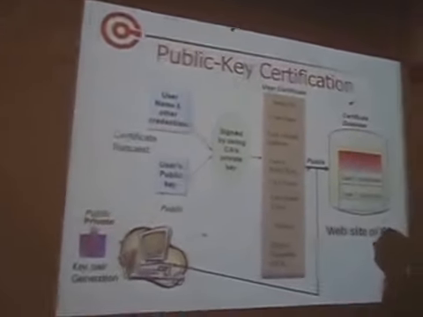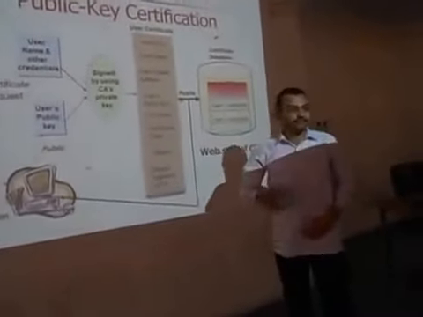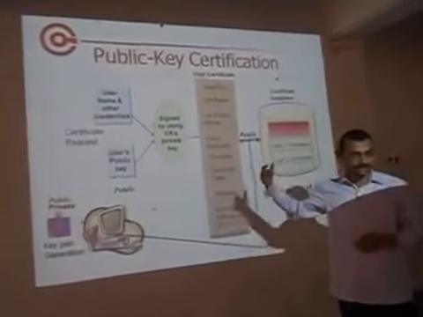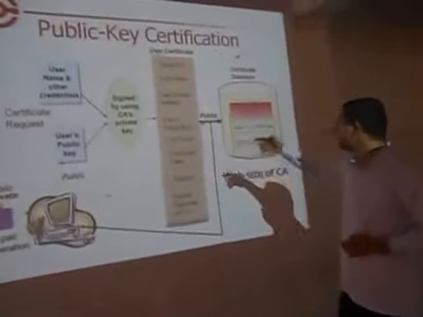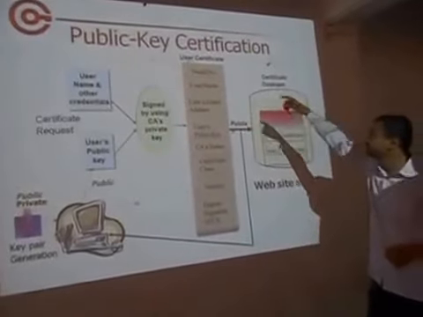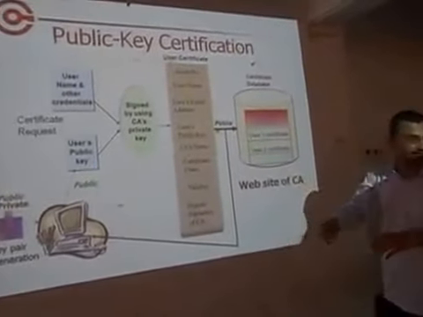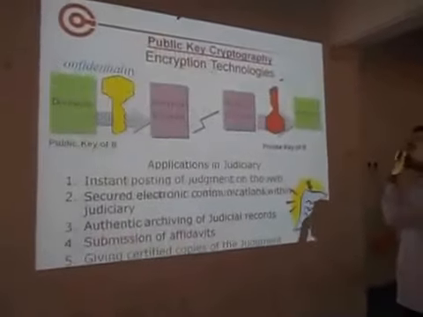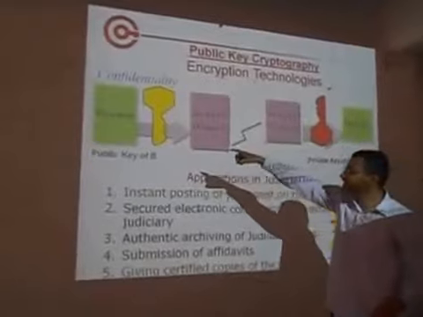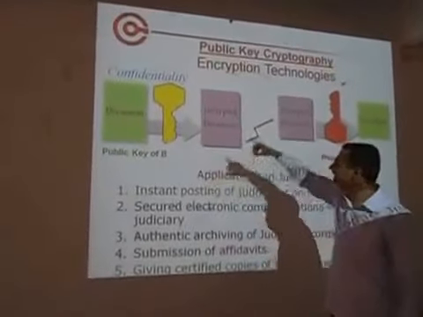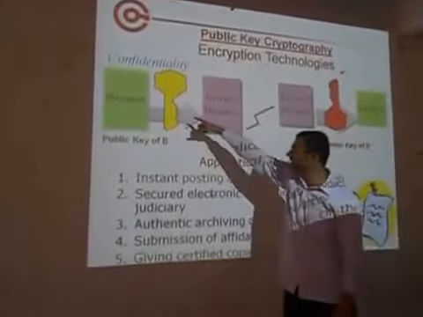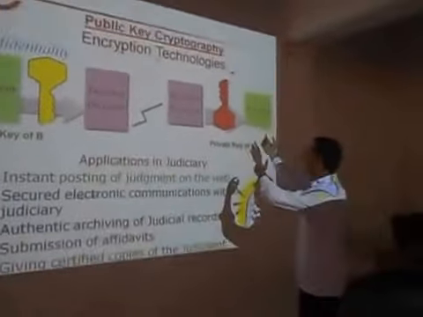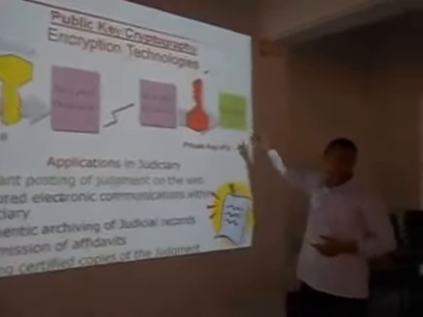So how does public key certification take place? We need to give our details first, then send them to the certifying authorities. Then the authorities will certify by giving the serial number, username, and all the details they will be mentioning. This is the document with the public key that we will be sending. This is the encrypted document. Since the key is there, the document will be encrypted, and the encrypted document can again, using the private key, come back in text form.